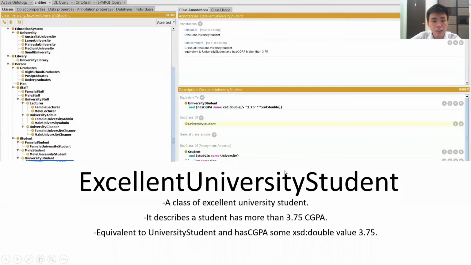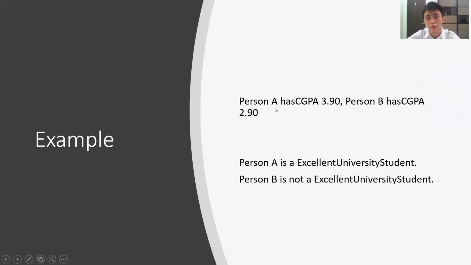The last class is excellent university student. It describes a student who has more than 3.75 CGPA, and is equivalent to university student and has CGPA some double higher than 3.75. For example, person A has CGPA 3.9, person B has CGPA 2.9. So person A is an excellent university student and person B is not an excellent university student.